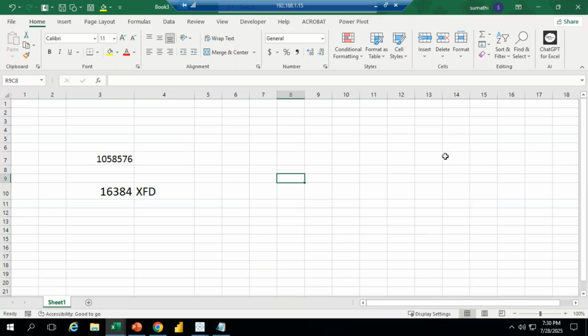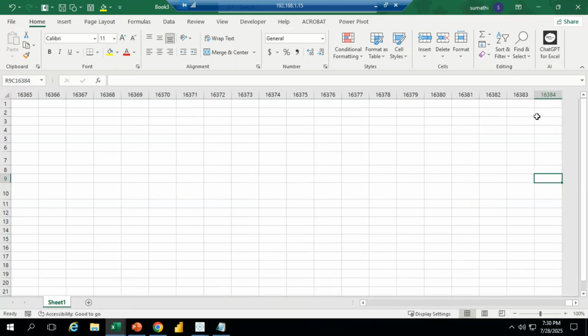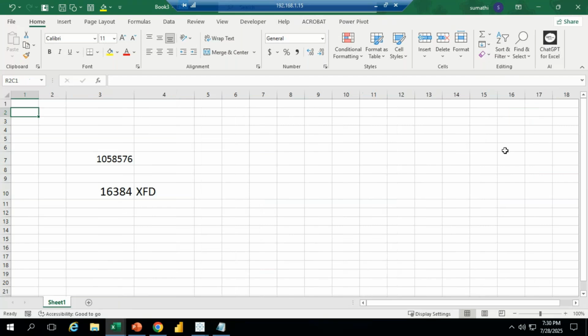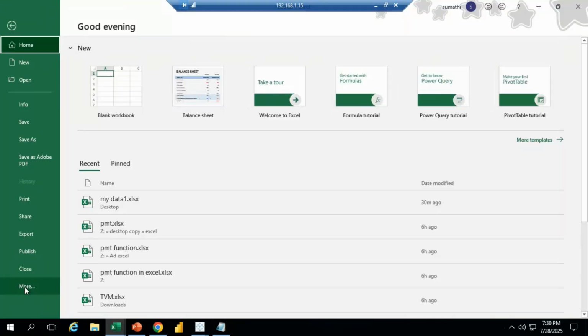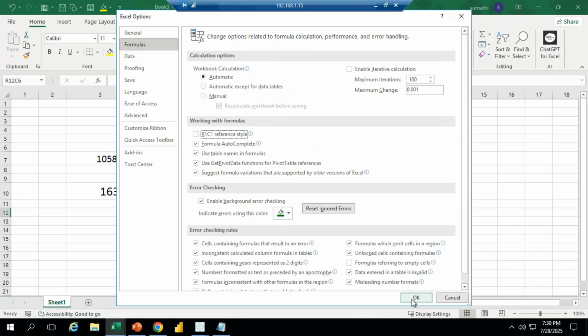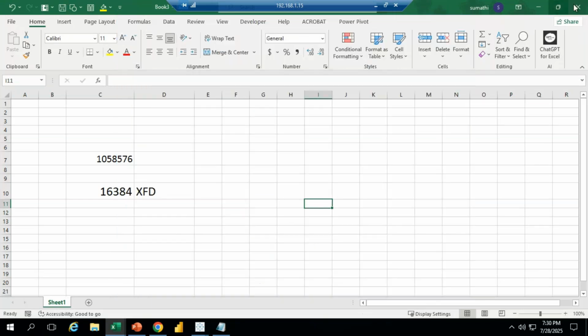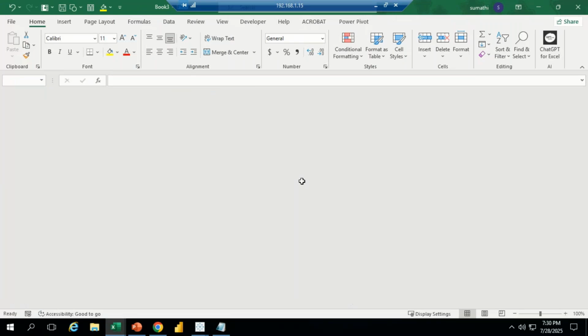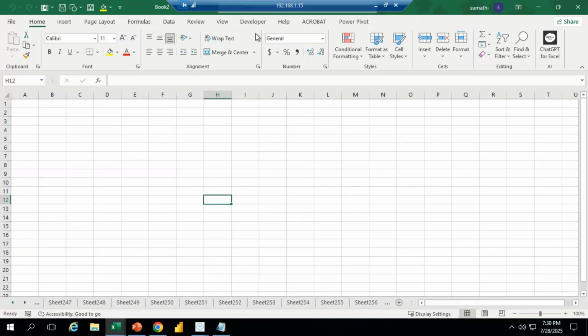By holding the Control key, press the right arrow. See, 16,384 columns we have in each sheet. Understood? Now, if rows are numbers and columns are also numbers, we are going to get some confusion. That's why I am going to convert it back. Go to the File tab, More, Options, Formulas, untick this option, then click OK. See, now we got this option. Understood? Any doubt in that?